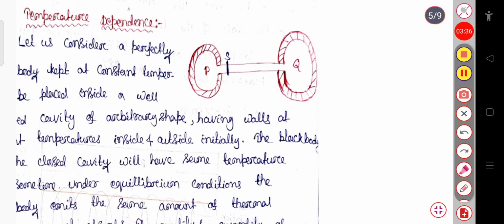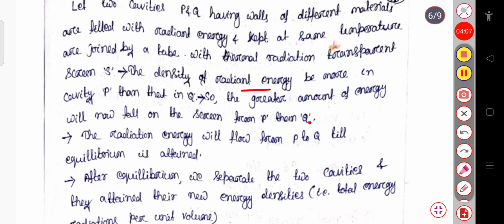These are the two cavities, P and Q. They have walls of different materials, they are filled with radiant energy, kept at some temperature and joined by a tube. This is the tube with the thermal radiation transparent screen S. Let the density of the radiant energy be more in the cavity P than in Q. So here we are considering that there is an energy density difference.